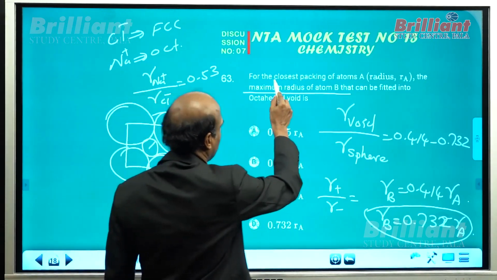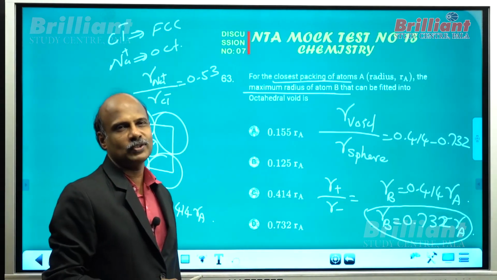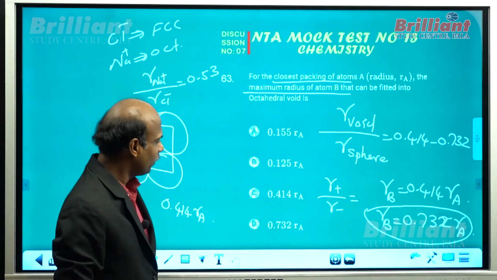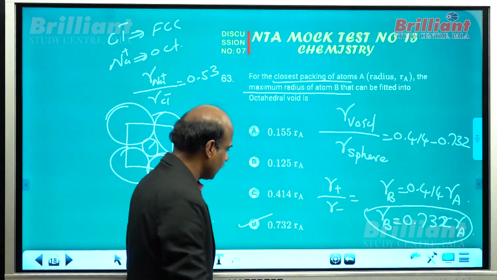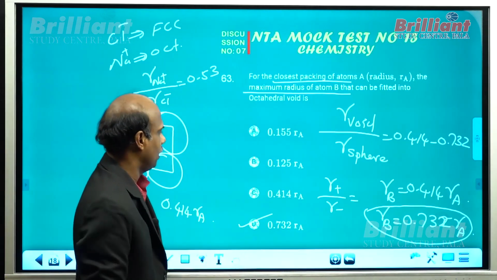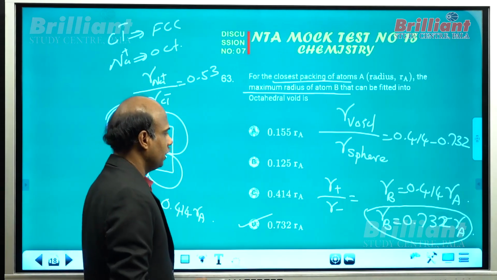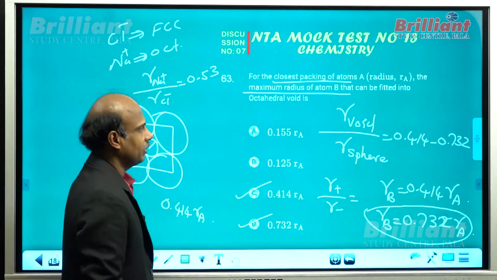But keeping closest packing, even in the case of rock salt structure, we will say chloride ions are in FCC, isn't it? So you can take the correct answer as D, but please don't forget that without disturbing A, the maximum radius of B you can introduce will be 0.414 times A. I hope it is clear.